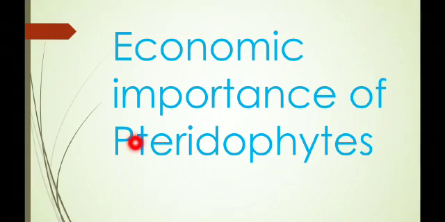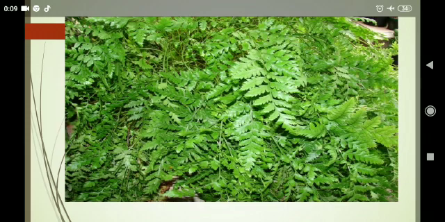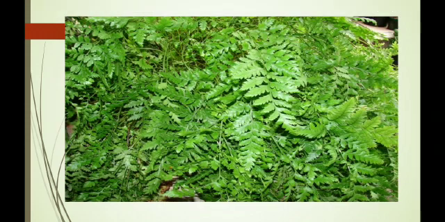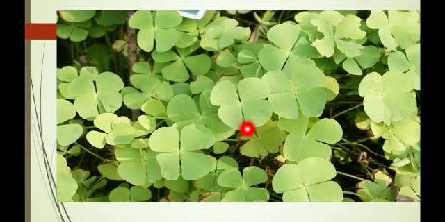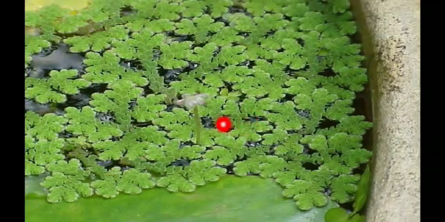The next one is the economic importance of pteridophytes. So this is the species Rumohra adiantiformis, that is leather leaf fern, which is mainly used for cut flower arrangements. Then this is Marsilea, which we can use as food. Then this one is Azolla, which we already know about. That is a water fern, which is used as a biofertilizer.